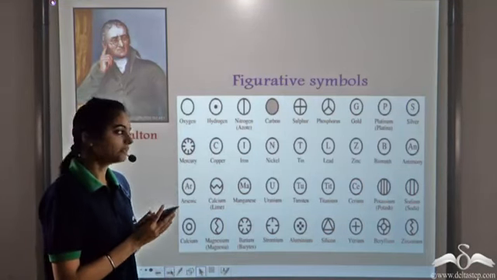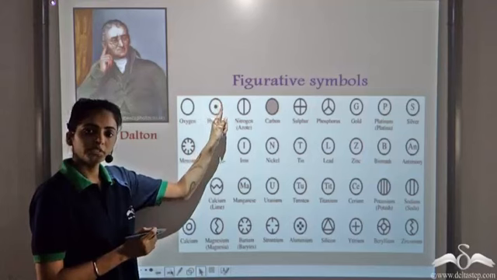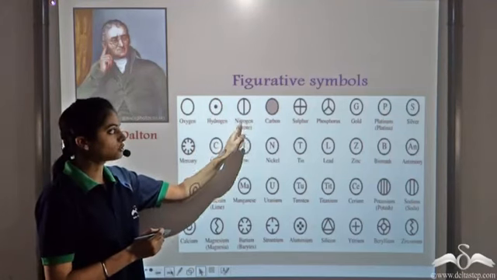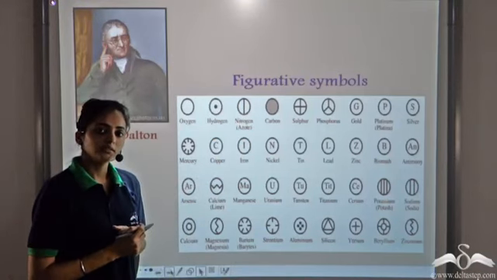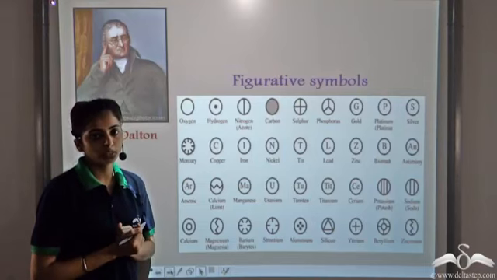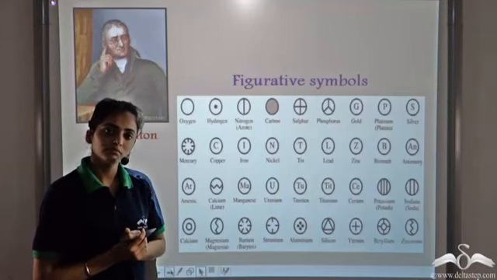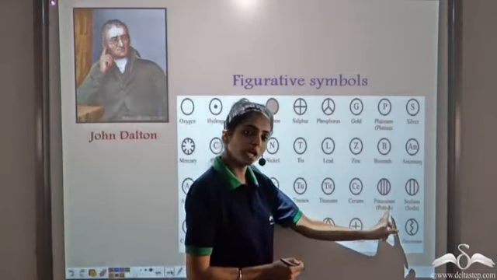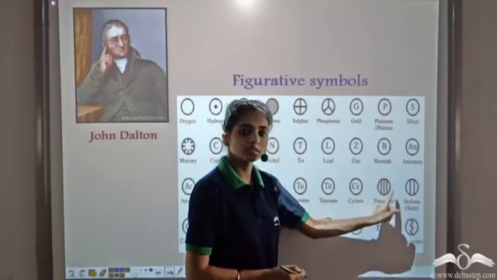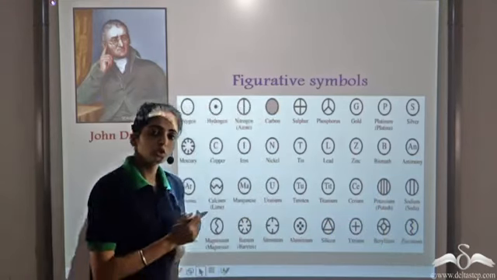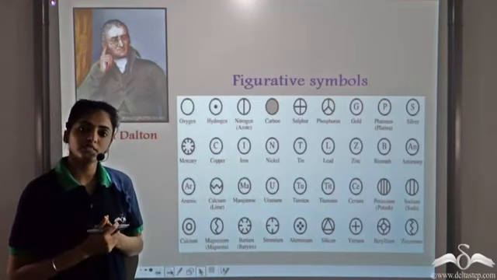So according to John Dalton, oxygen can be represented by a circle, hydrogen with a circle and a dot inside, nitrogen a circle and a line inside, and so on. But if you see, it's not very easy to remember these figurative symbols. For example, if I ask you, what is the symbol of sodium? You might get confused between potassium and sodium. Sodium is a circle with 2 lines and potassium is a circle with 3 lines in between. So to use these symbols is difficult.